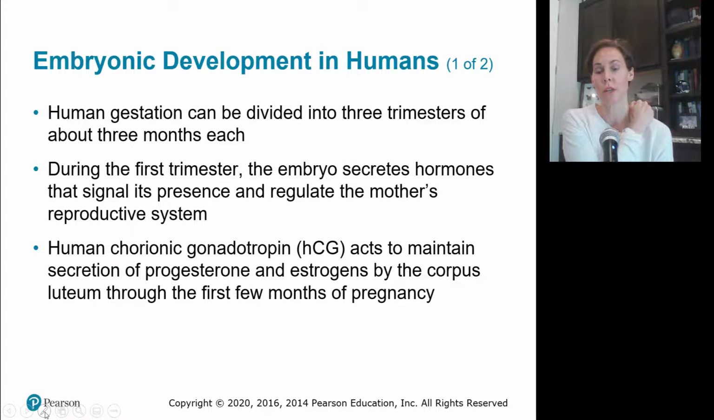Human gestation, of course, we divide into 3 trimesters, about 3 months each, and each trimester is characterized by certain things that are happening within it. During the first trimester, the embryo secretes hormones that signal its presence and regulate the mother's reproductive tract. Human chorionic gonadotropin acts to maintain secretion of progesterone and estrogens by the corpus luteum throughout those first few months of pregnancy.